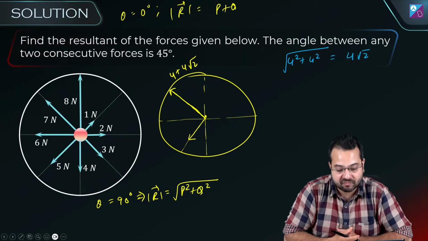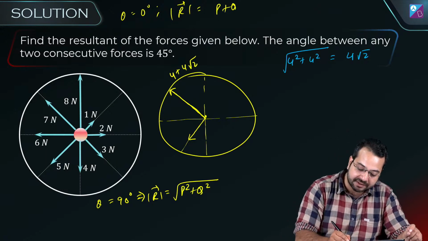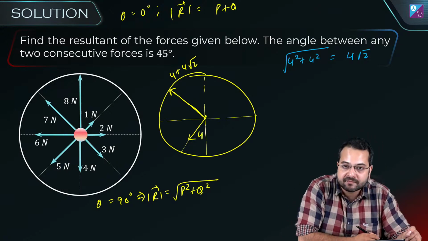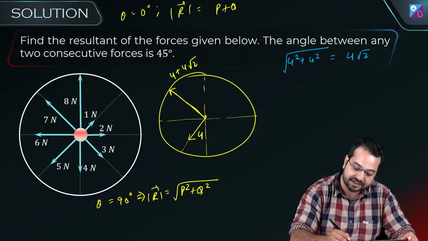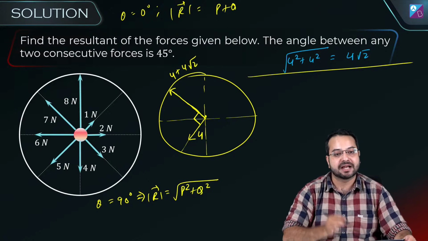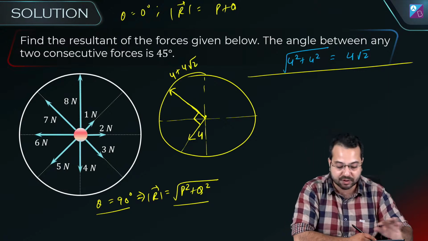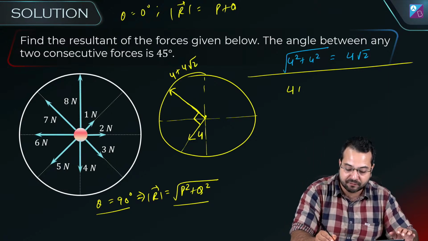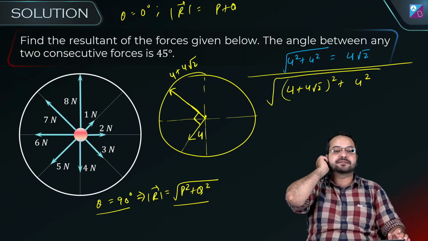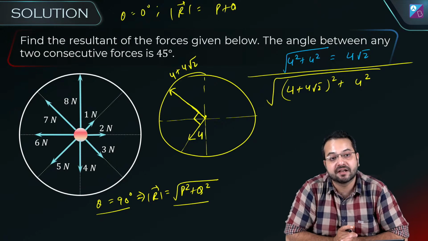Correct? So now I have one vector which has a magnitude of 4 plus 4 root 2 and another vector which has a magnitude of 4. What will be the resultant? The angle between them is 90 degrees. And if the angle between them is 90 degrees, what is the resultant? It's the square root of p square plus q square. So this is going to become the square root of (4 plus 4 root 2) square plus 4 square. This is going to be my final result.